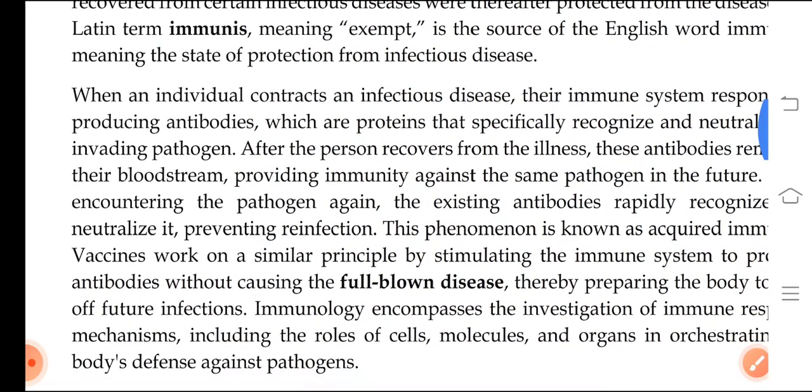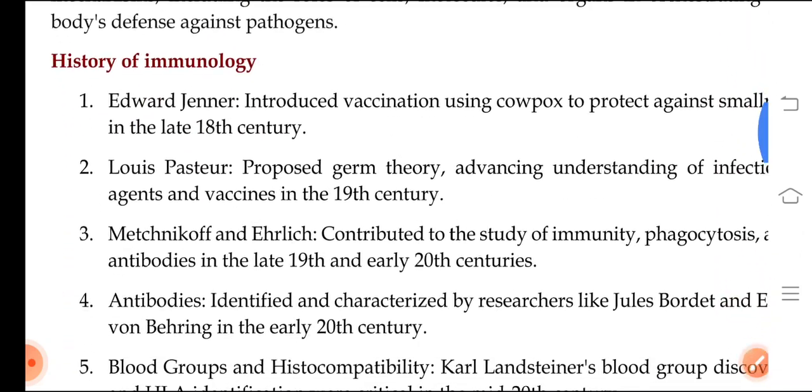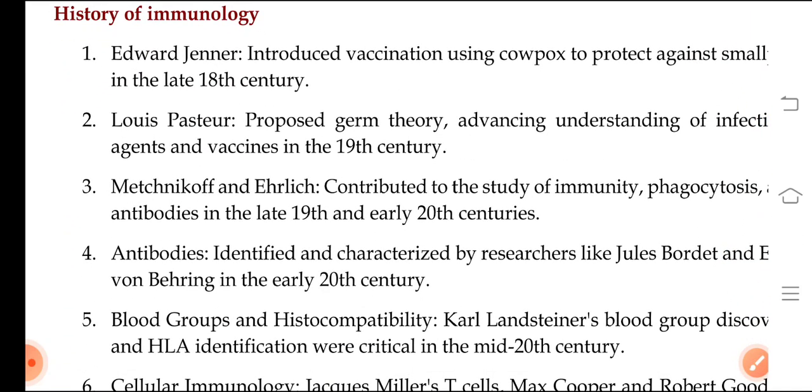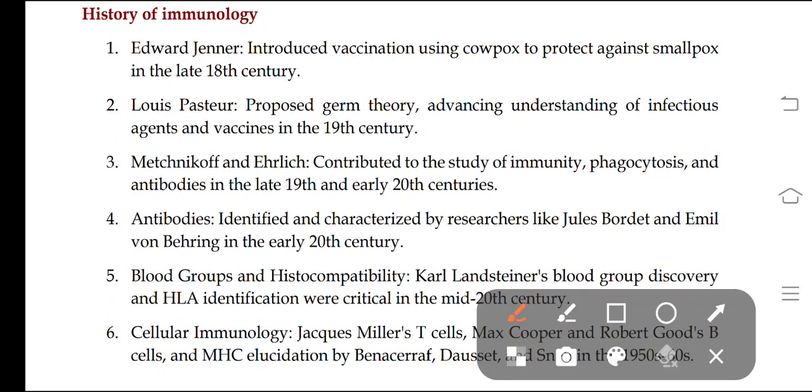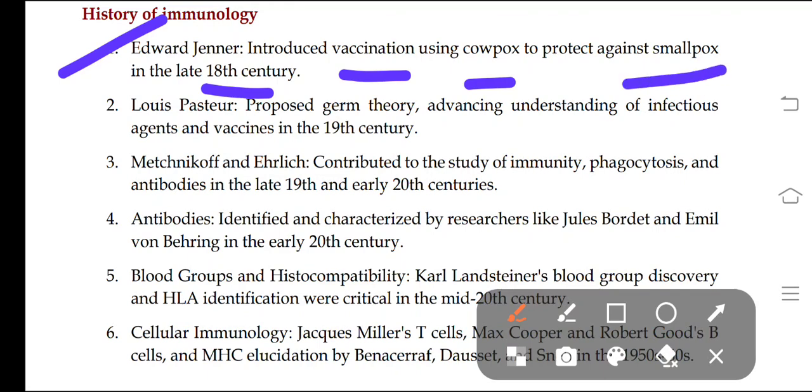Okay, then coming to the history. History of immunology. Make a note of it. Firstly, in the 18th century, Edward Jenner introduced the vaccine using cowpox to protect against smallpox. Edward Jenner was the first person who discovered or introduced the vaccine, using cowpox against the smallpox disease.